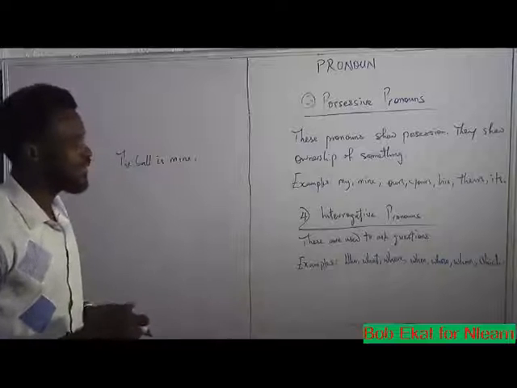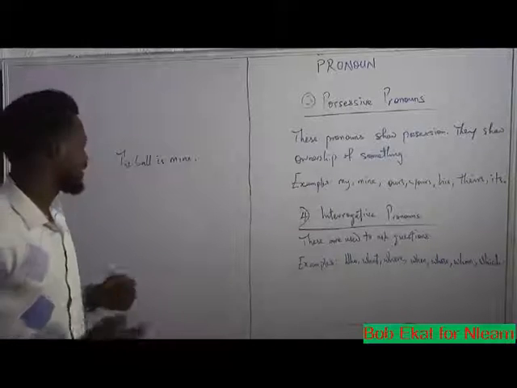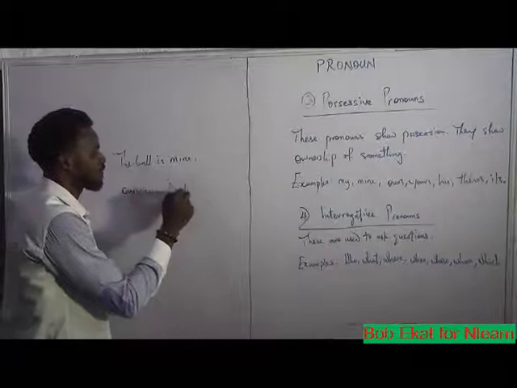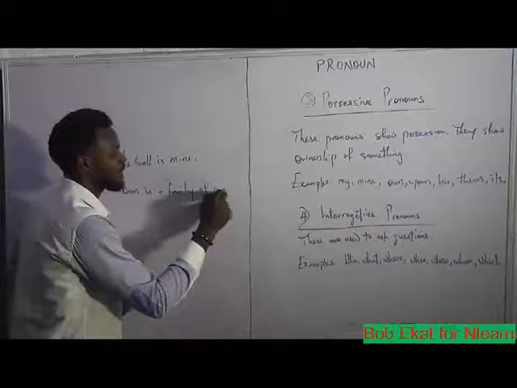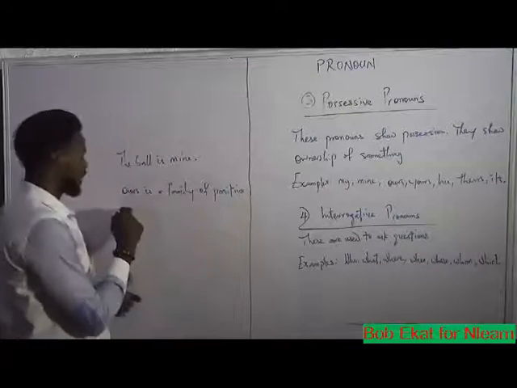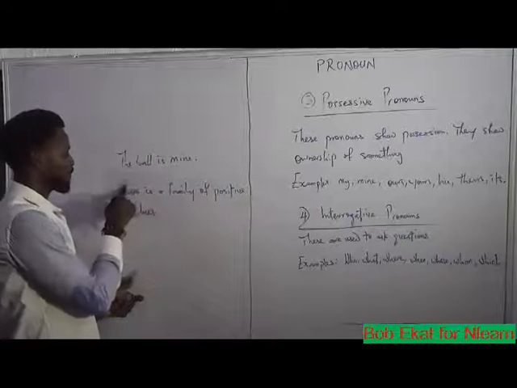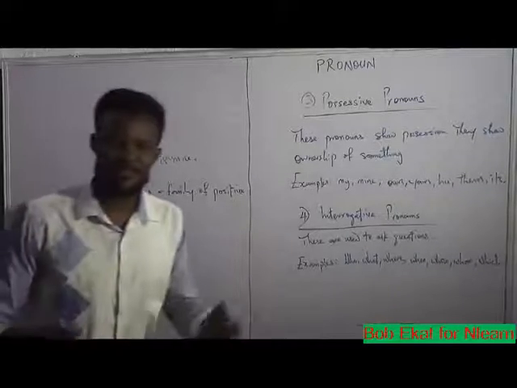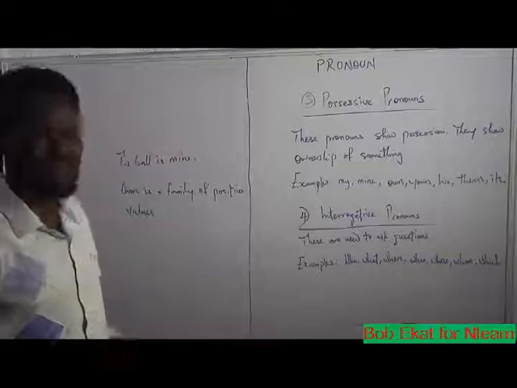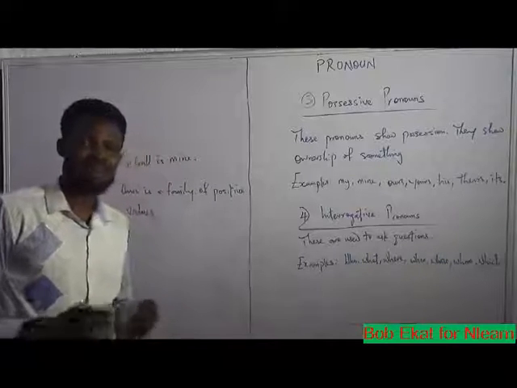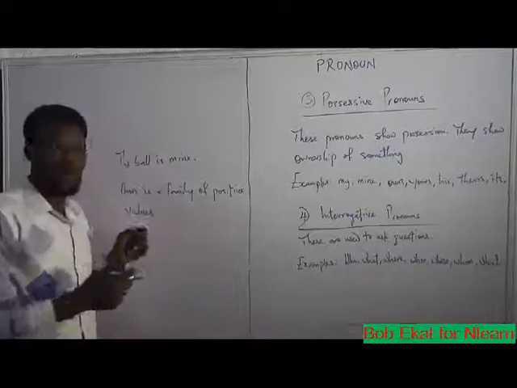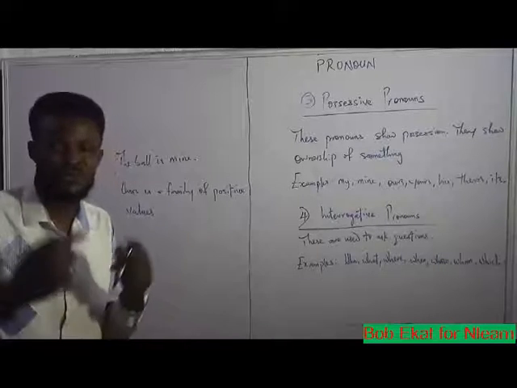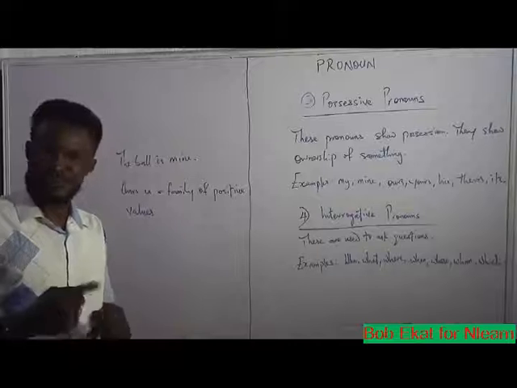When I say ours is a family of positive values, by the way, this should be in capital letter because it comes first. Ours is a family of positive values. It may seem like a complicated sentence, but what it merely means is that our family owns positive values. It still refers to possession.